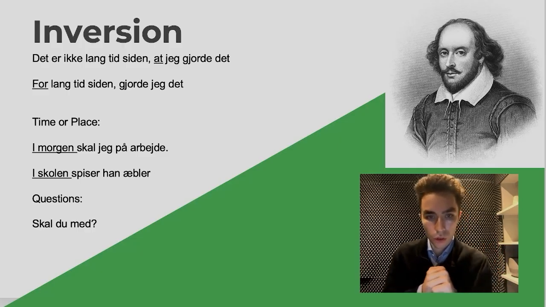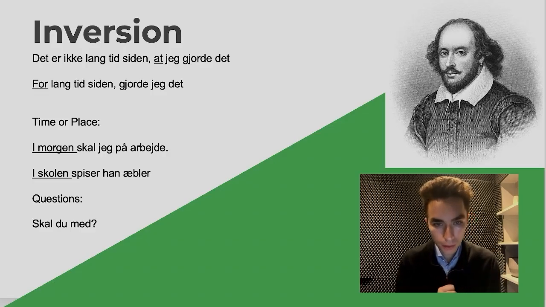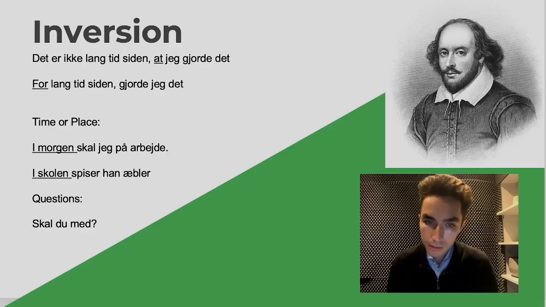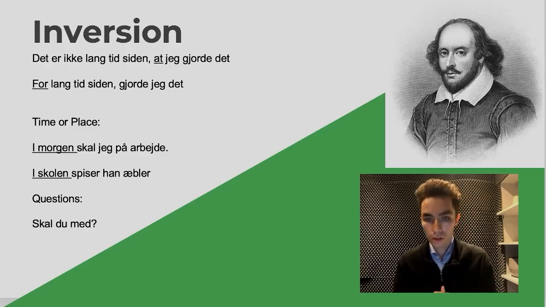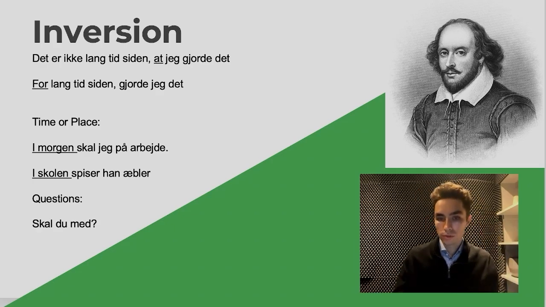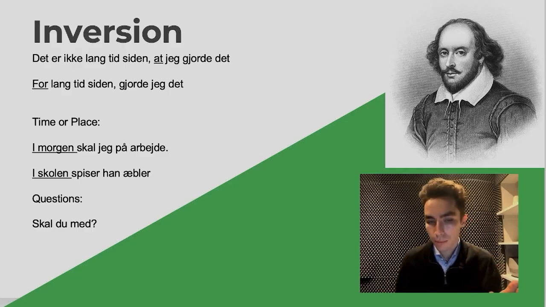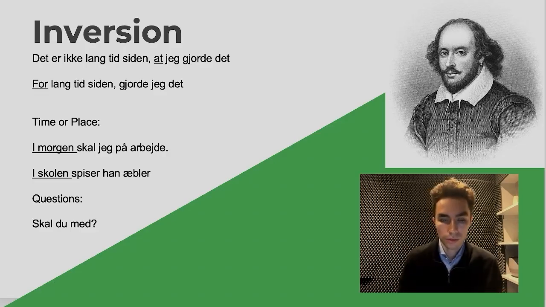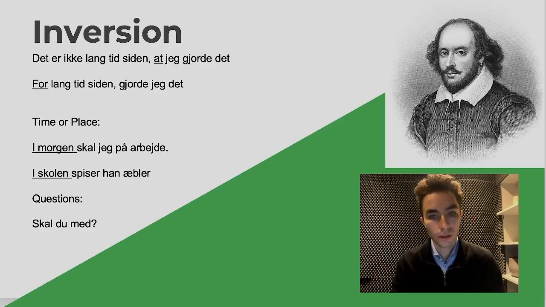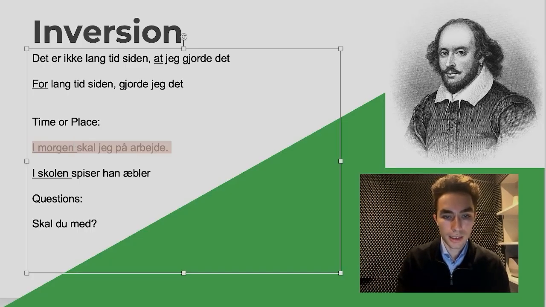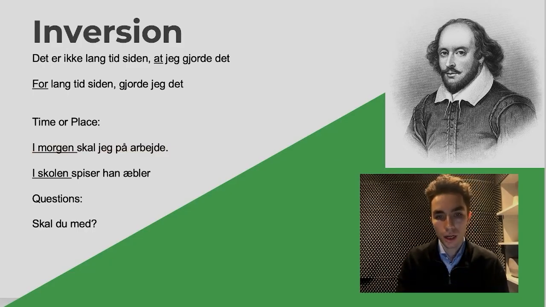1 is for a question. Are you human? Er du menneske? Sorry. The next one, time or place. So it's 2, kind of one rule. Okay? Tomorrow, i morgen. Again, some people sometimes blank on tomorrow. Or, oh no, I don't know any Danish because I don't know yesterday or tomorrow. Don't worry about it. I morgen. And then I have an example here: I morgen skal jeg på arbejde. And you know that this is inversion now because it's tomorrow as a time.